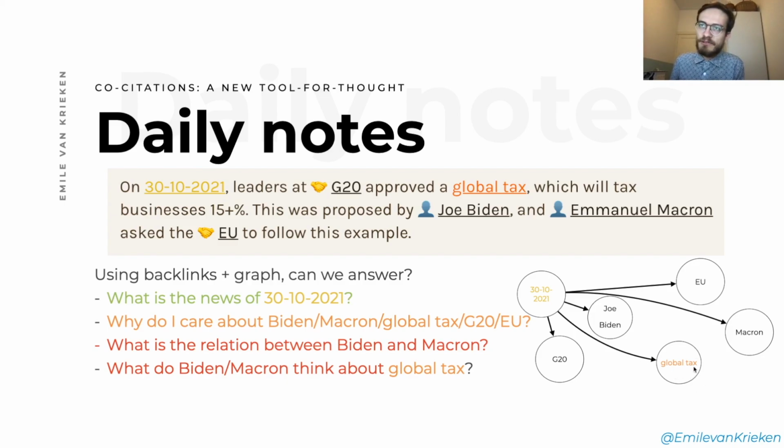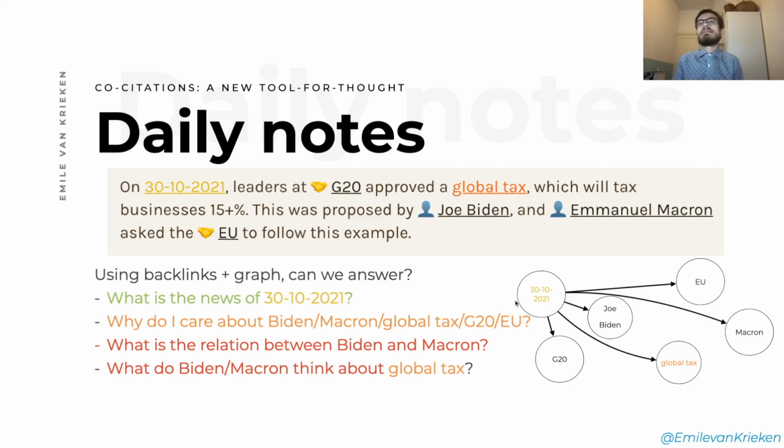we might be at the global tax node, and we might want to know, okay, what's the relation between Biden? But then we would have to go through this node, and we have to go through all the backlinks of global tax to find out where it has cited Joe Biden to get a bit of a relation between that. And that is a lot of overhead to really figure out, if you have everything in this one place, how to figure out these relations.